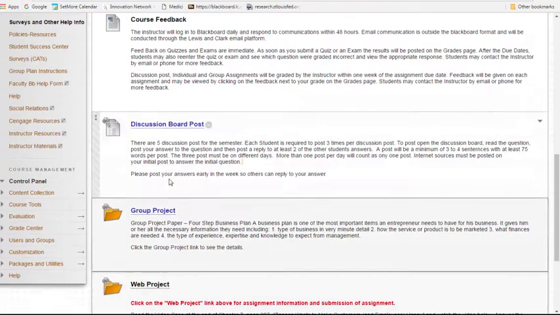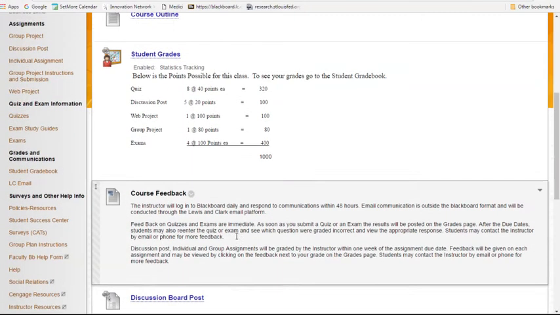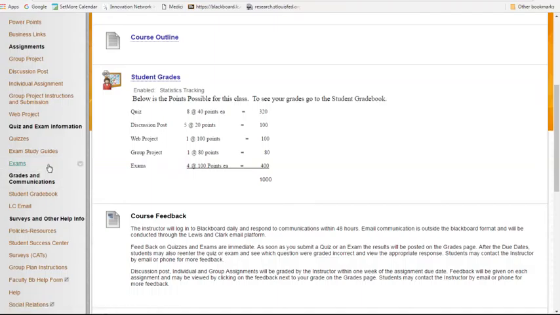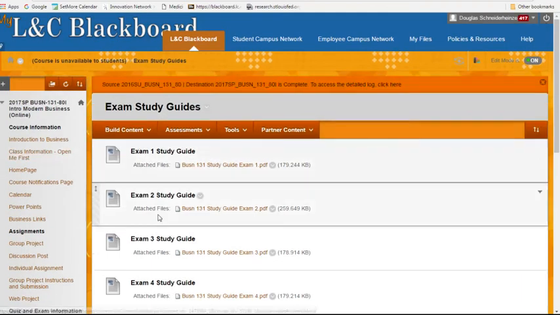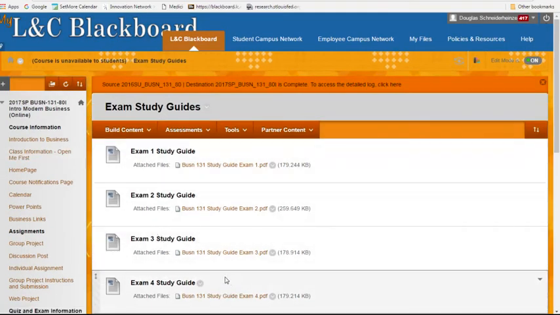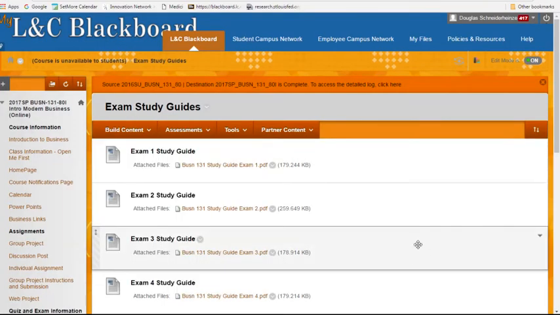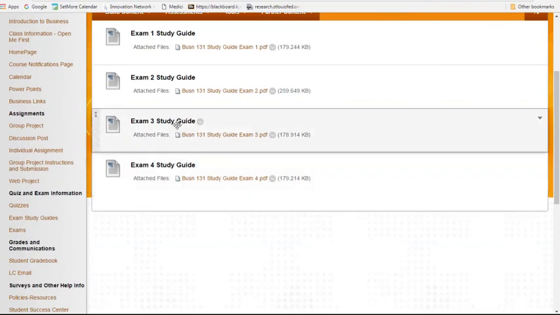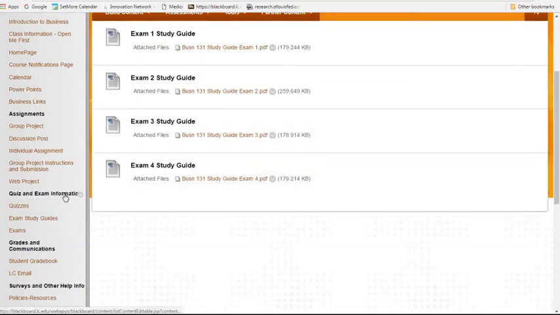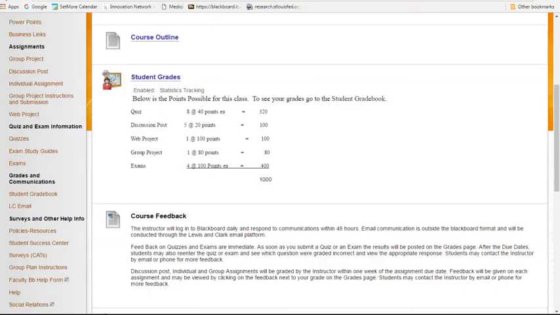Also for the exams, if you look on the menus over here, all these links are also on these side menus, but you can go over here. There's exam study guides for each one of the exams, exam 1, 2, 3, 4. There's an exam study guide for each of those that talks about the individual questions, gives you a topic of each question, so you'll have something to study from on the exam. So you can take those into the testing center with you. As a matter of fact, when you go to the testing center, you'll be allowed to have your study guide with as many notes on it as you want, and your textbook are the only 2 things that you will be allowed to take into the exam with you.